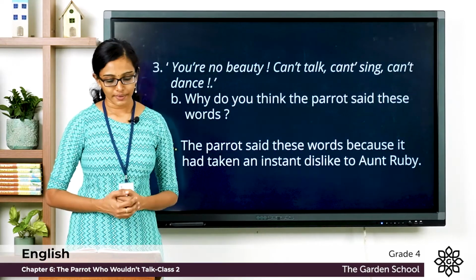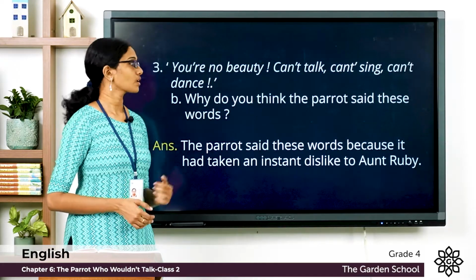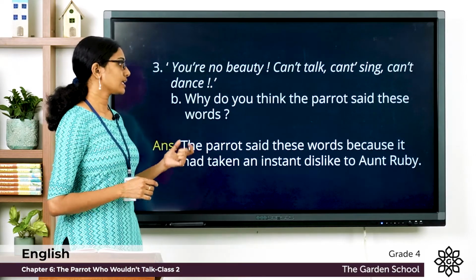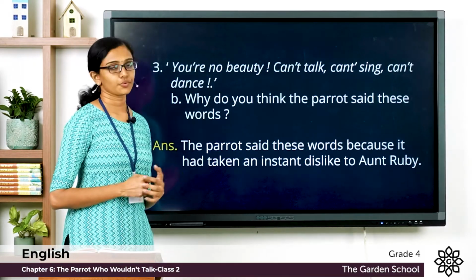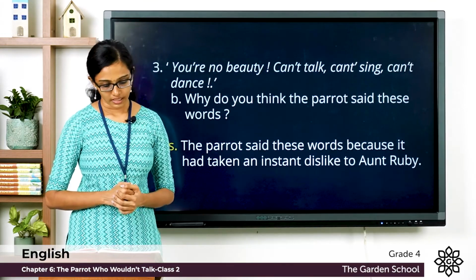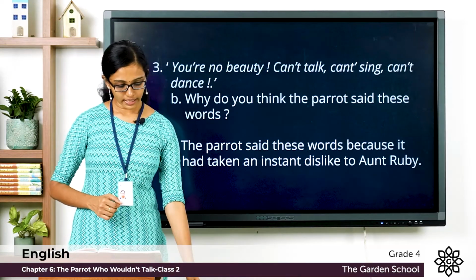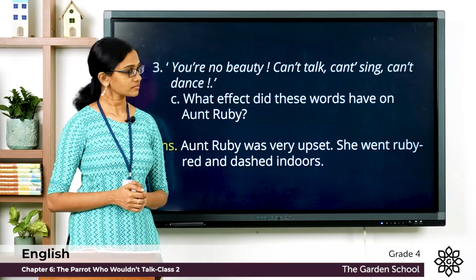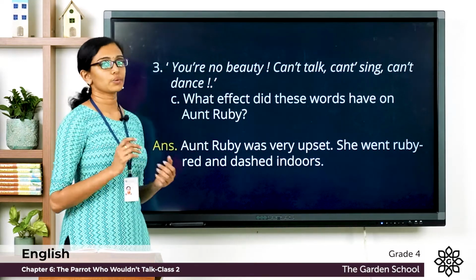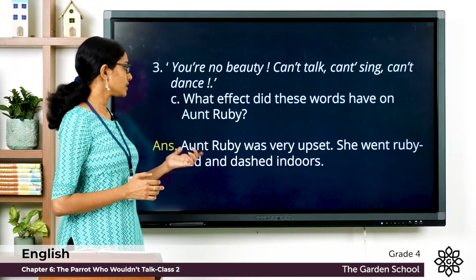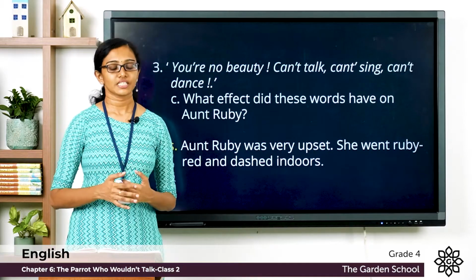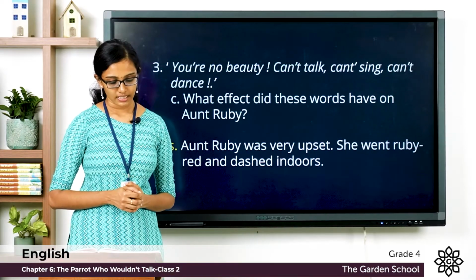Now let's see the next question. Why do you think the parrot said these words? The parrot said these words because it had taken an instant dislike to Aunt Ruby. Clear? Now, question C. What effect did these words have on Aunt Ruby? Aunt Ruby was very upset. She went ruby red and dashed indoors. Let's see the next section of exercise.